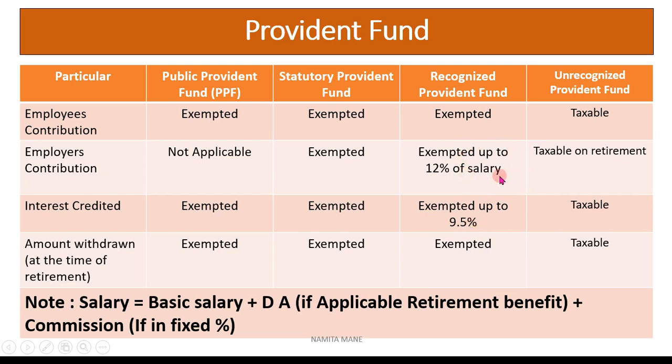Now for the purpose of the calculation of salary, the formula is salary equals basic salary plus dearness allowance if applicable for retirement benefit, or in percentage, plus commission if it is given as a fixed percentage. So this is the taxability or exemption for the purpose of Provident Fund.